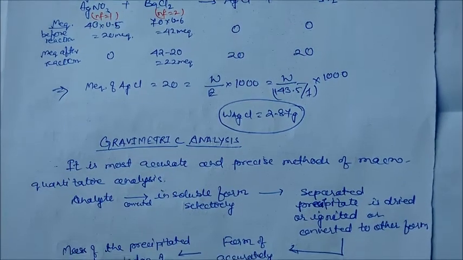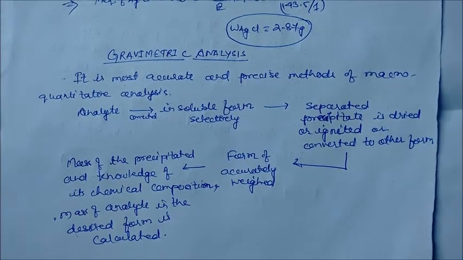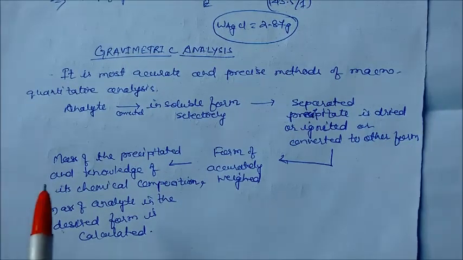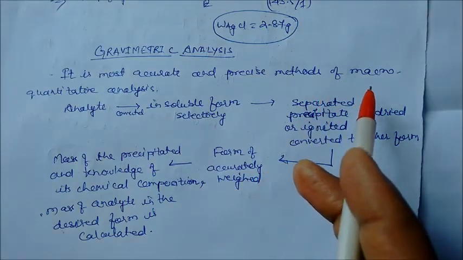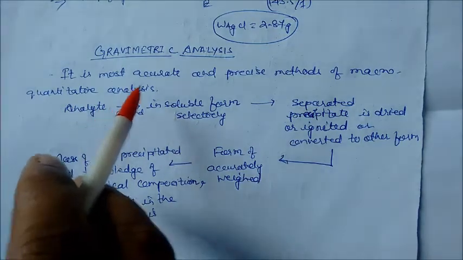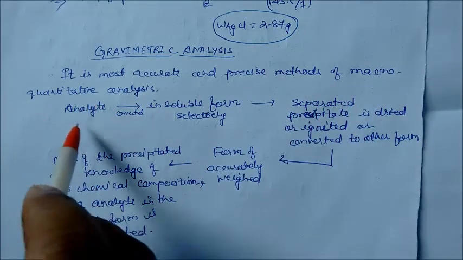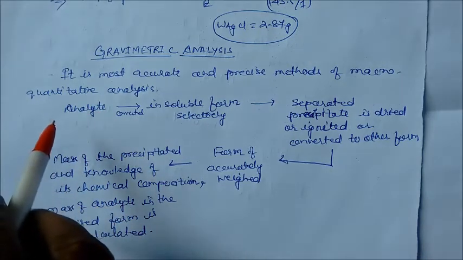Now come to our topic, gravimetric analysis. So what is this? We know this is based on stoichiometric calculations. So let us know a little bit about what this is. It is the most accurate and precise method of macro quantitative analysis. We are doing macro quantitative analysis, meaning the main analysis in large quantities. So we have an analyte, some compound is given, and we have to know the mass of that compound.